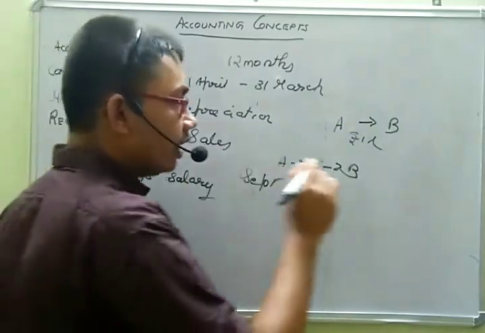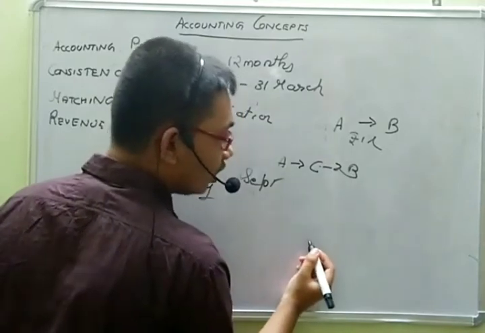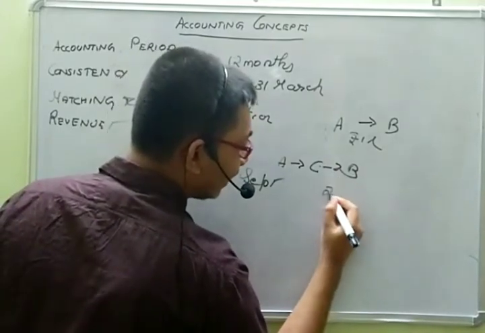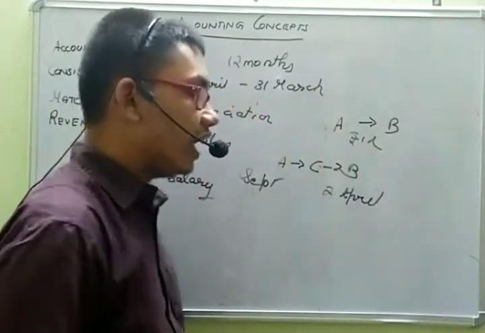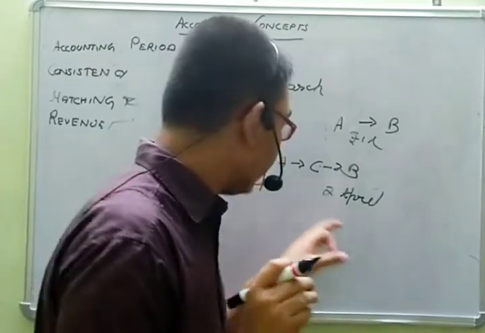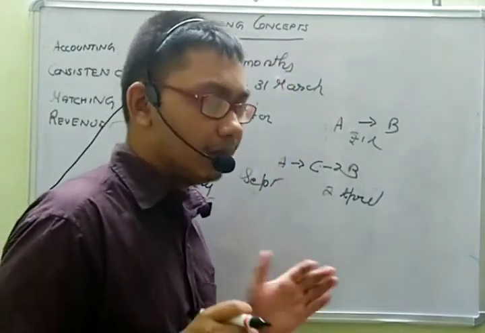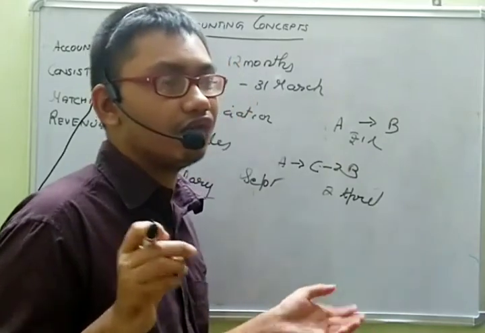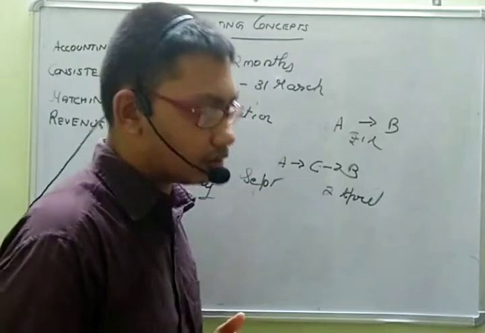That is generally 31st March, but the salary will be paid only on, say, 2nd April. So if A is paying on or before 2nd April, then it should be recognized in this period, because we are not going to finalize the statements and submit on 31st March itself.